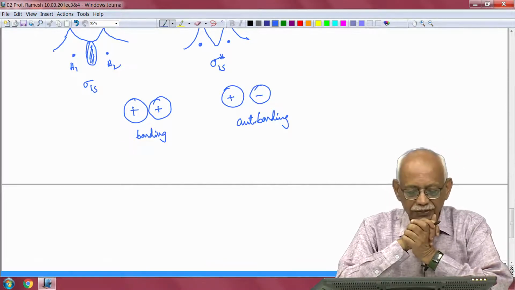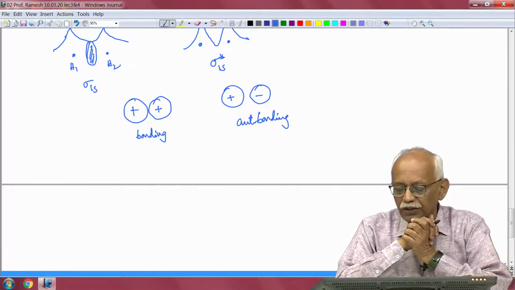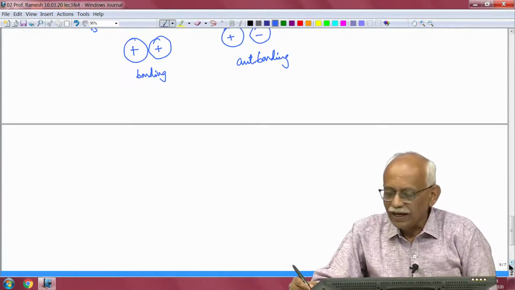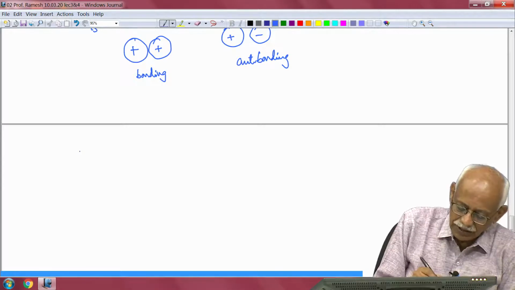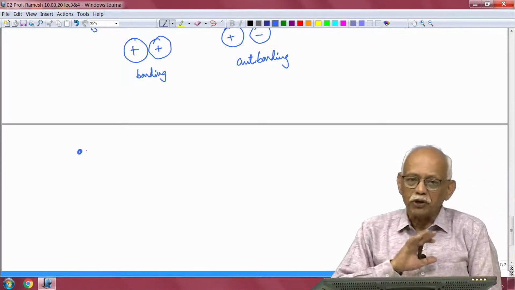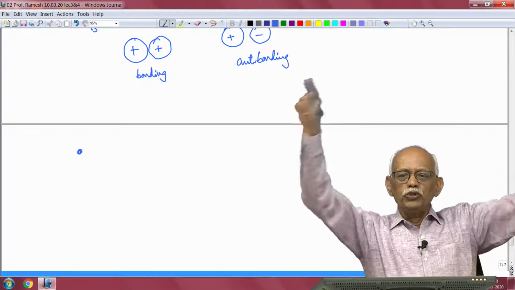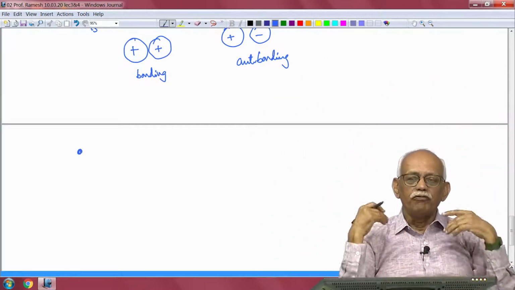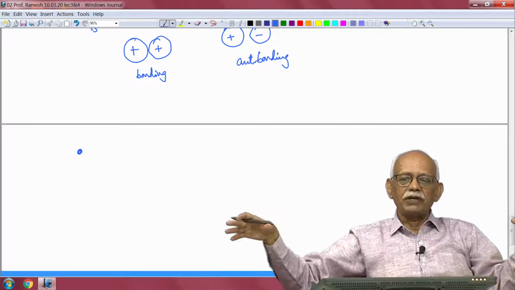Okay, now let us see what you can do when you go to 3 hydrogen atoms. I will start with a system of 3 hydrogen atoms, and I want to build up progressively a huge ring of hydrogen atoms, and this huge ring can actually be viewed as a one dimensional crystal of hydrogen atoms.